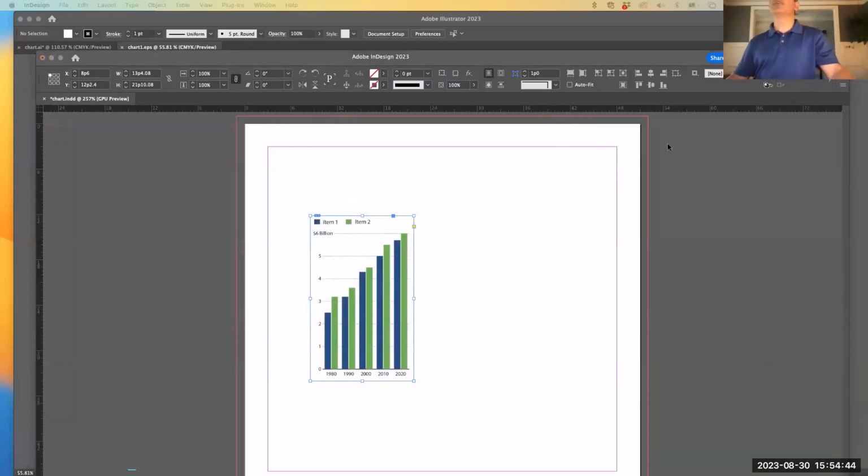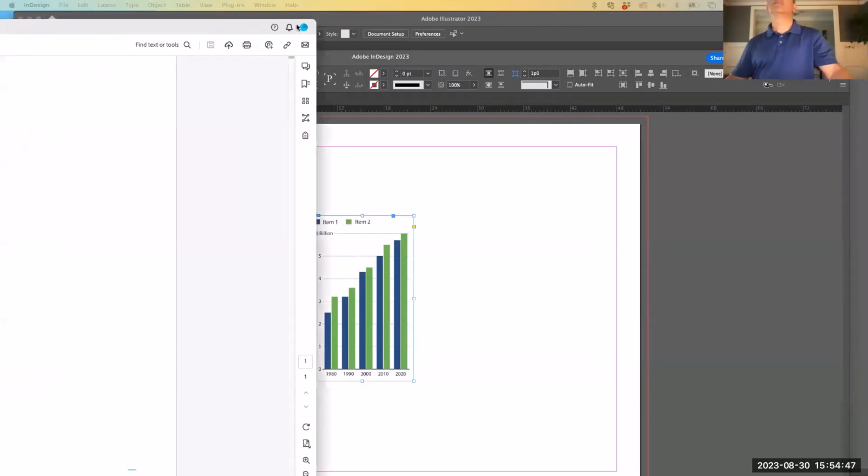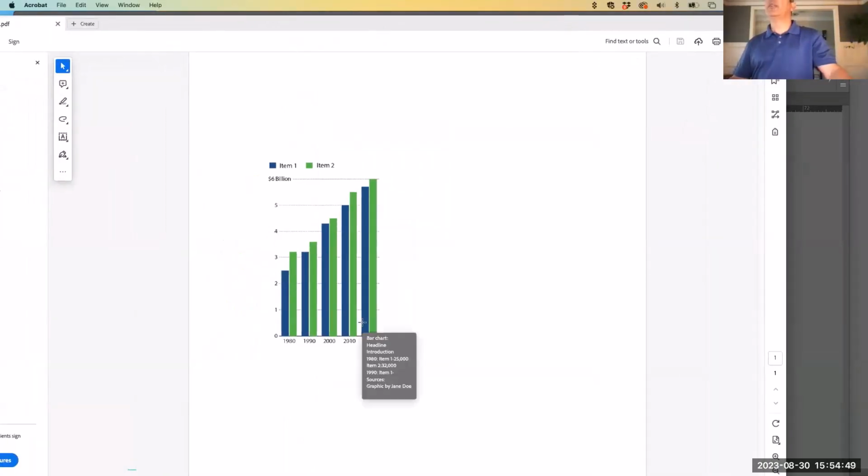When that file comes up, and I hover over it, that text should appear in a little gray box. And that text tells you that you did it correctly. If you hover over it and no text box appears in the PDF, that means that you've done something wrong. You have to go back in and check it because that is the text that the automatic reader is going to read.